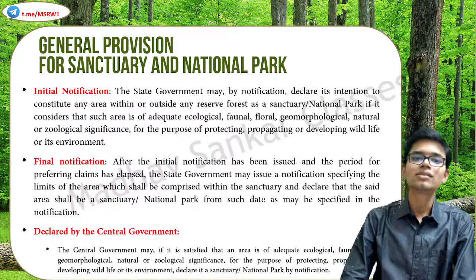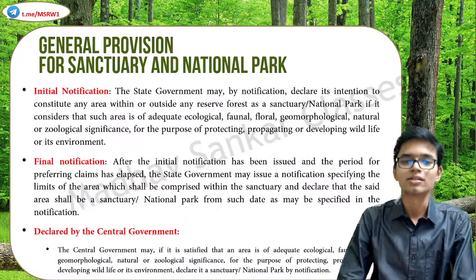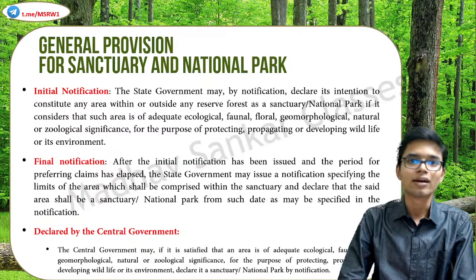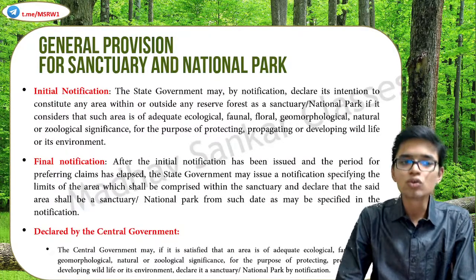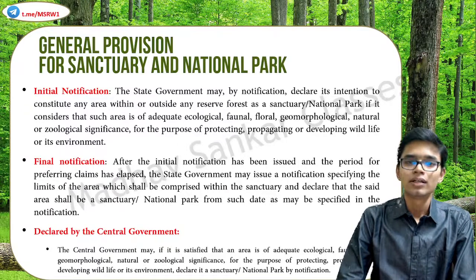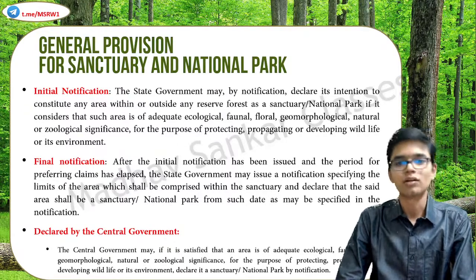Okay, so how does this work, or what is the procedure to declare an area as a wildlife sanctuary or a national park? There are two notifications: initial notification and final notification.